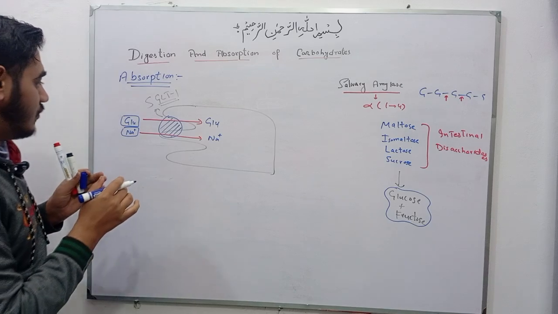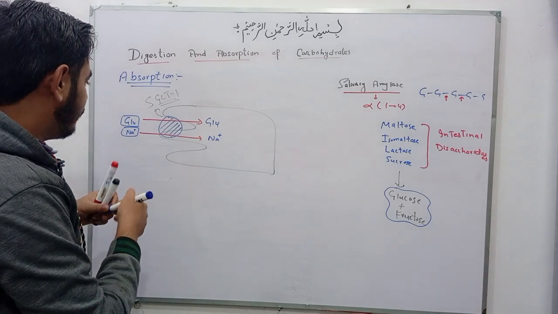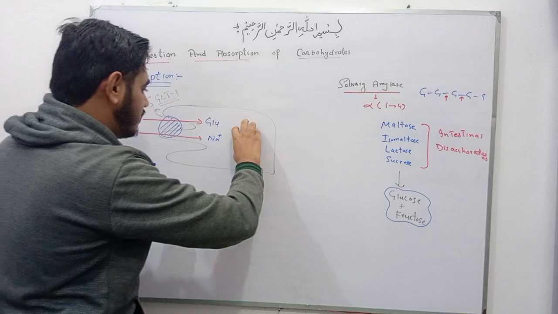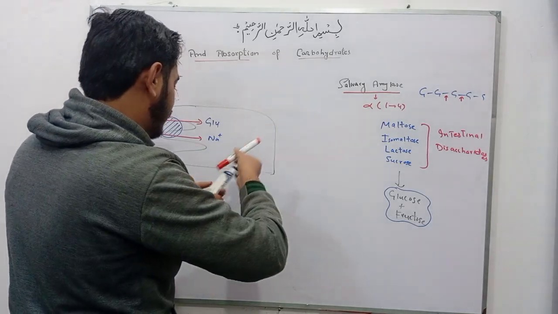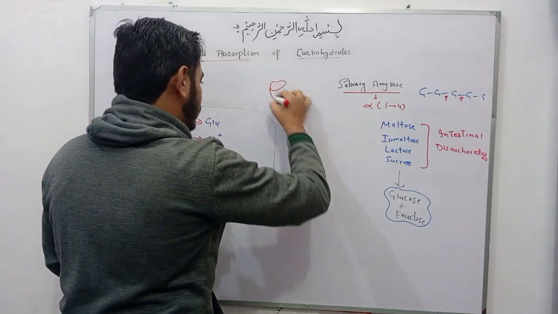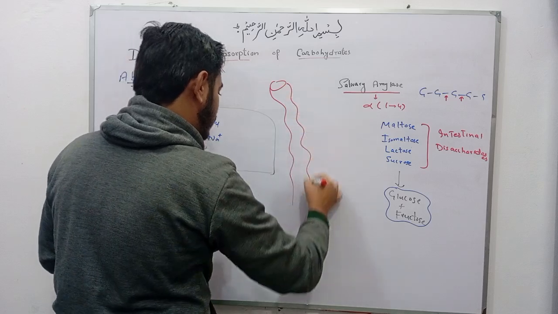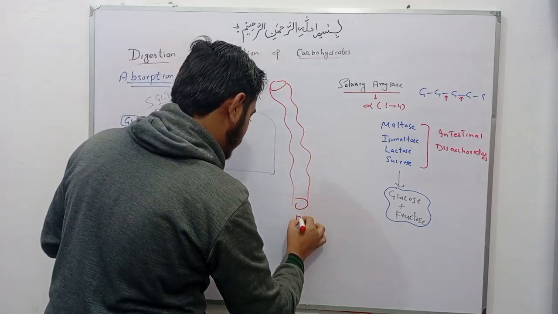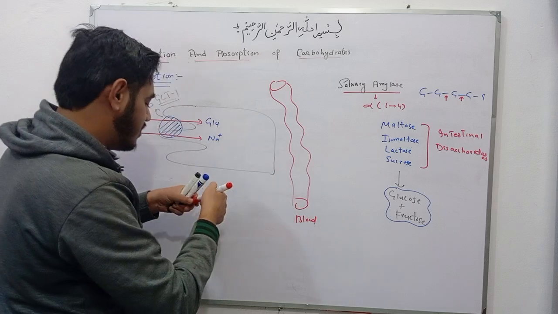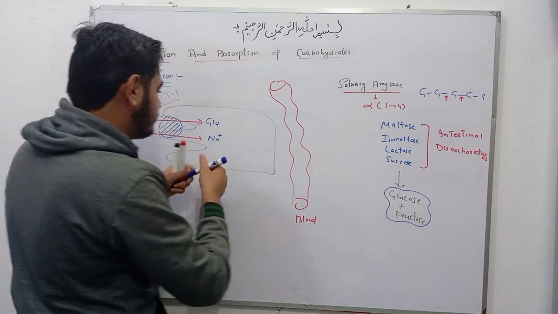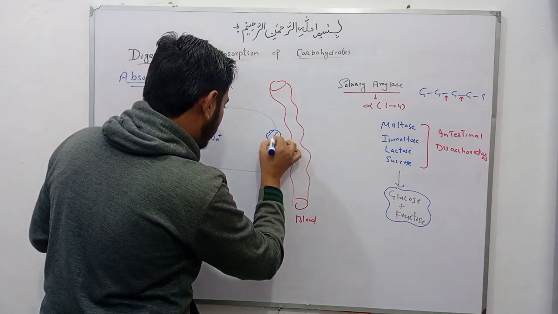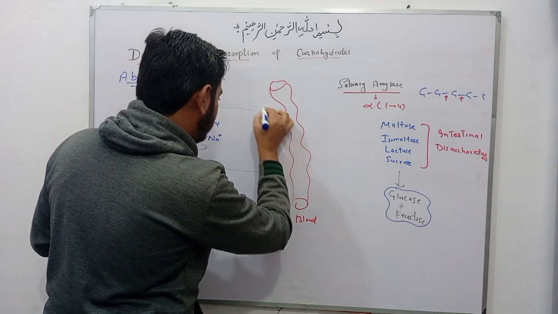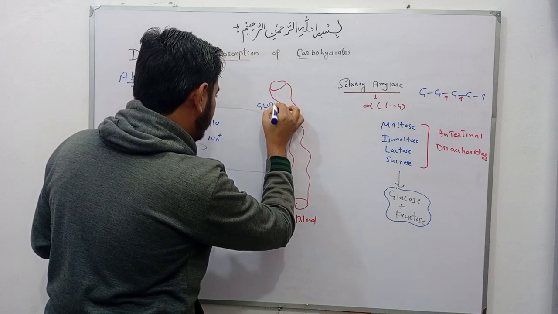Okay students, now this glucose is transported into the blood for the circulation by GLUT2.